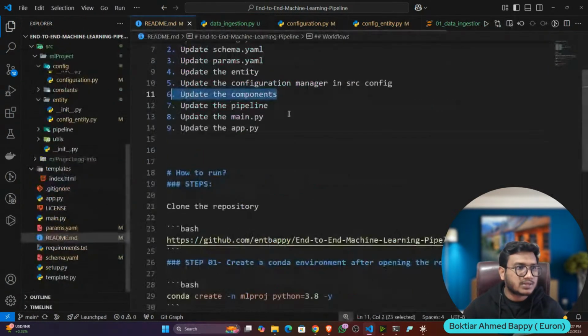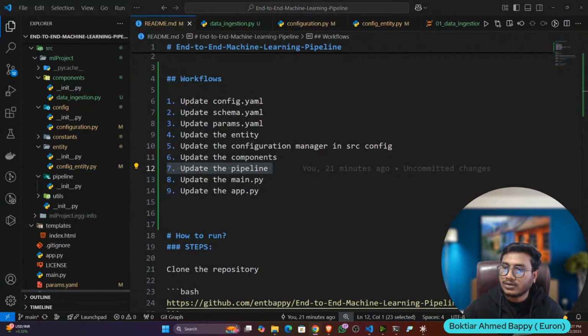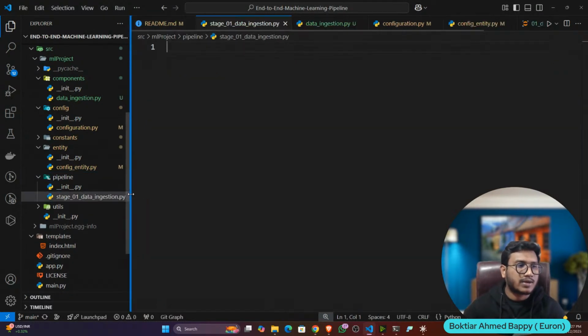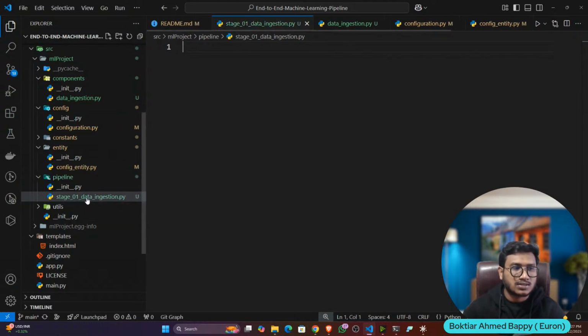Now let's see the next one, pipeline. Let's update the pipeline. I'll go inside the pipeline folder, and here I'm going to create a file. I'll name this file stage 01 data ingestion.py, because data ingestion is my first stage of the pipeline. That's why I've given stage 01.